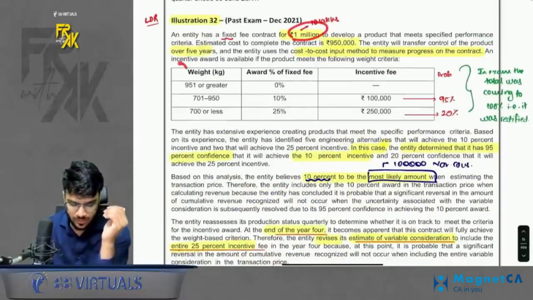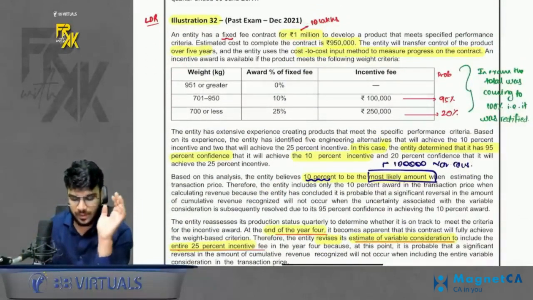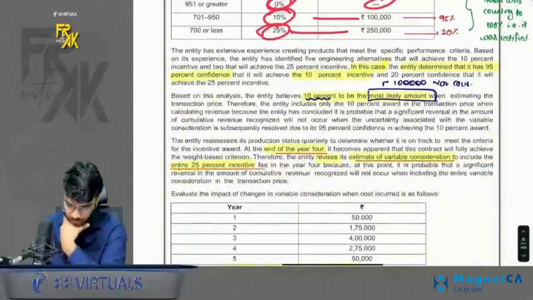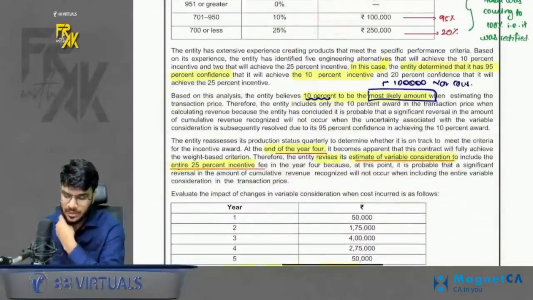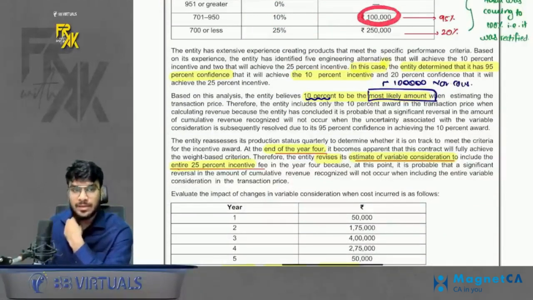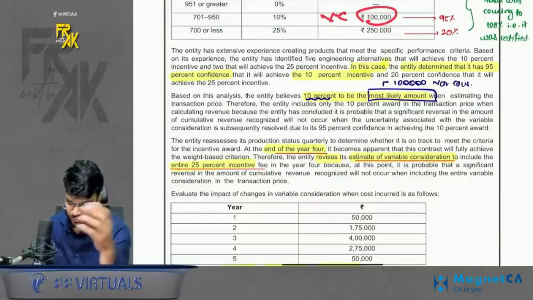Apart from that, we also had a variable fee. It was variable. If you achieve this much, then no incentive. If you achieve this much, 1 lakh incentive. If you achieve this much, 2.5 lakh incentive. Now the standard says that we are going to use the most likely amount method. And initially the most likely amount is 10%. So variable consideration as of now is going to be 1 lakh. So how will you account for this?